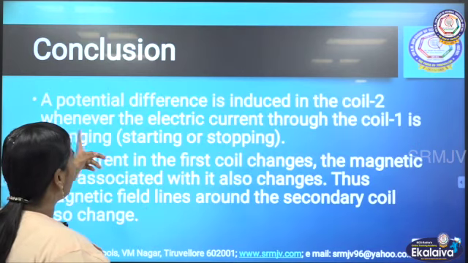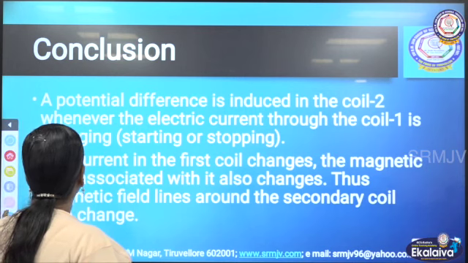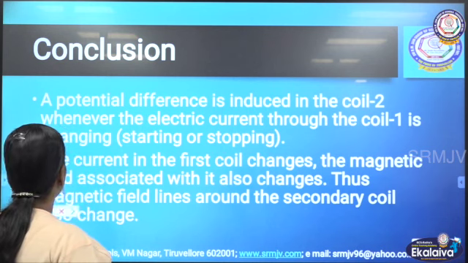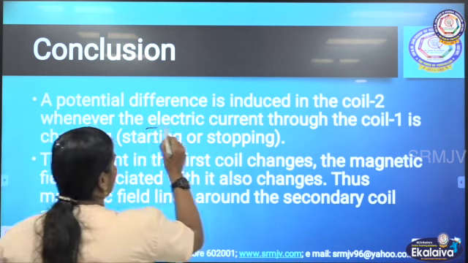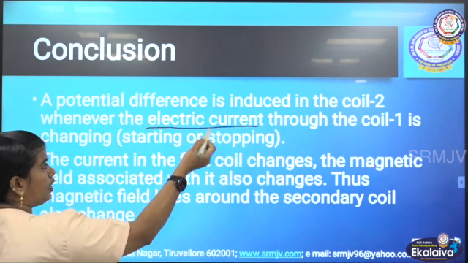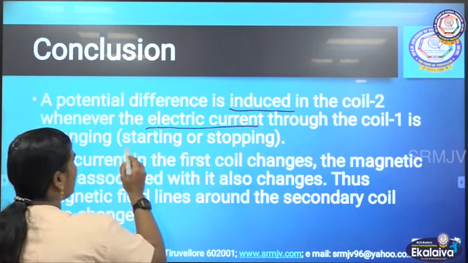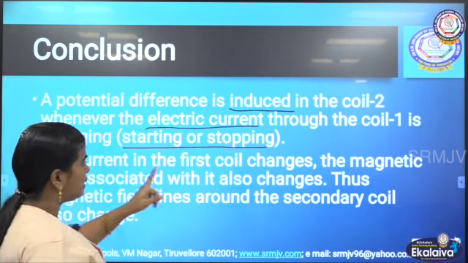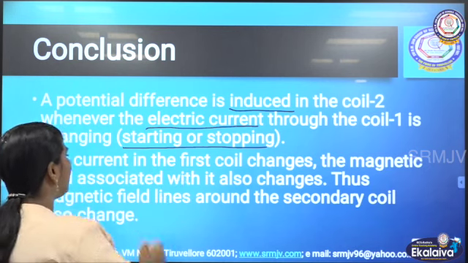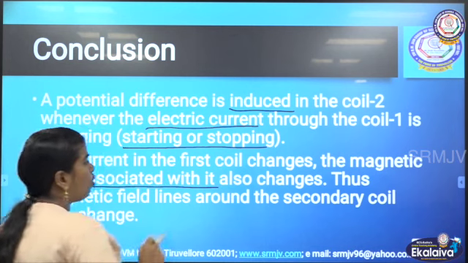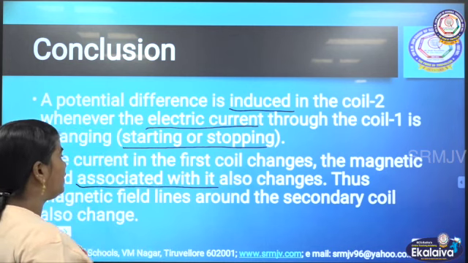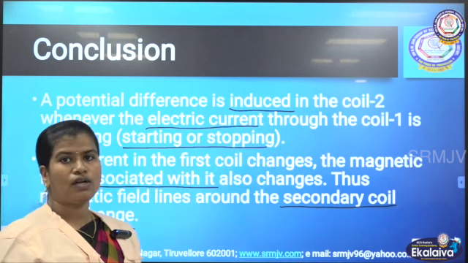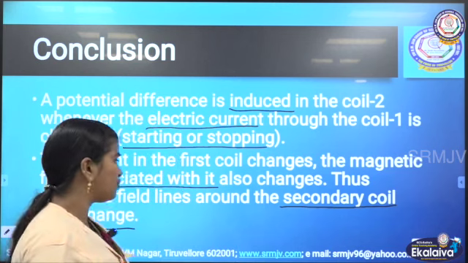So what are we going to conclude from here? A potential difference is induced in coil 2. How is it induced? Through coil 1 changing, that is, when we change the electric current in coil 1, current is induced in coil 2 only when we start and stop, that is, switching on and switching off. The current in the first coil changes, so the magnetic field associated with it also changes. Thus the magnetic field lines around the secondary coil change. As a result, current is induced.